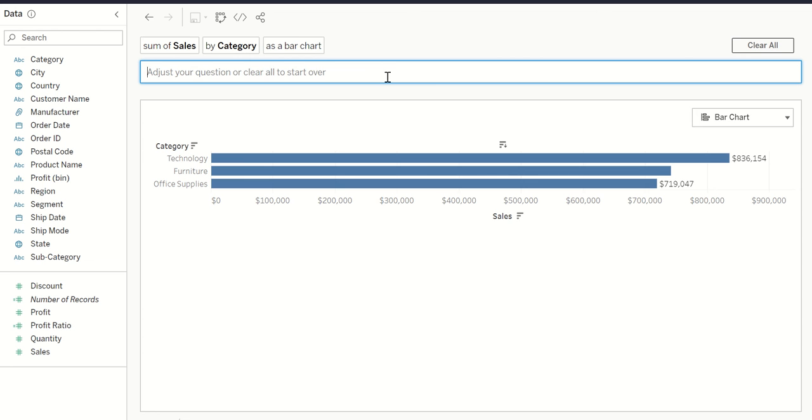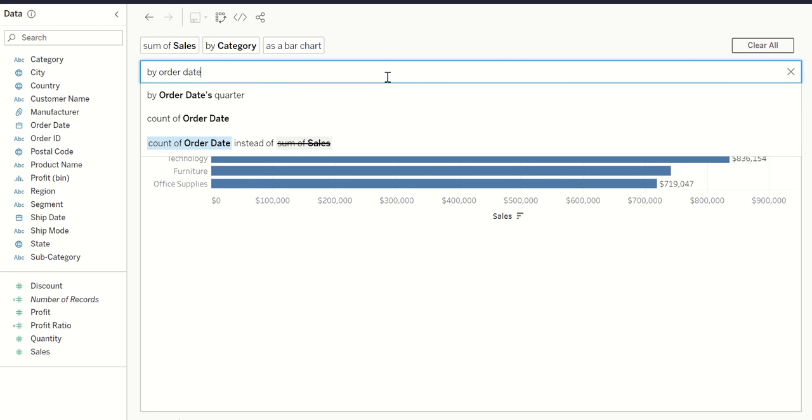Let's explore some more by, let's say, order date, because I have an order date column. Notice it says by order date's quarter. So for those who are relatively new to the term granularity, here by order date's quarter means the granularity is set to quarterly level. So granularity is nothing but the level of detail.